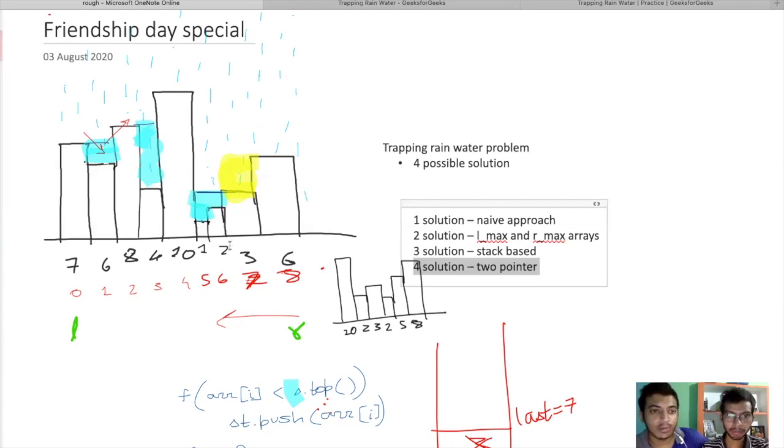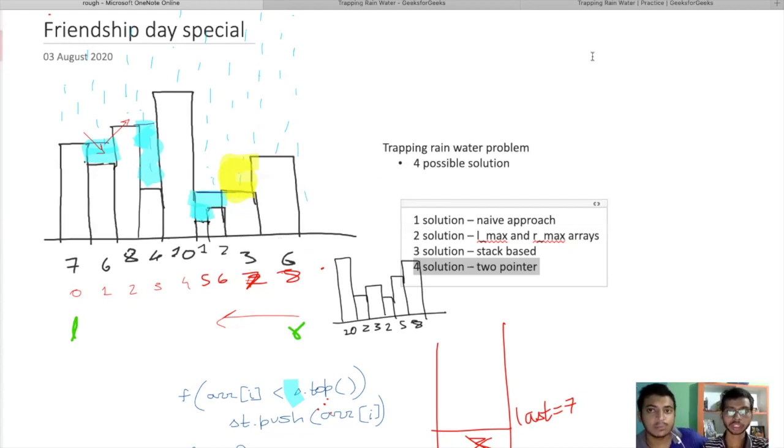We'll search for the element. If the element is again less than 7, and the maximum is 6 currently, so 6 is also less than 7. So we change the pointer, increasing the pointer by 1 from the left. Okay, so now it is at 2.